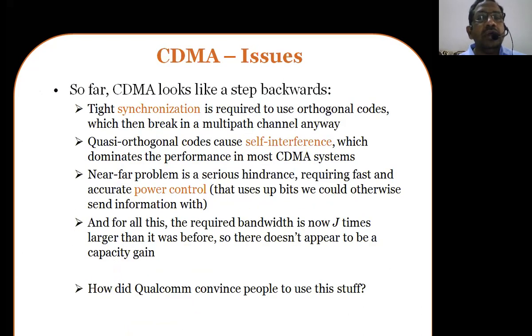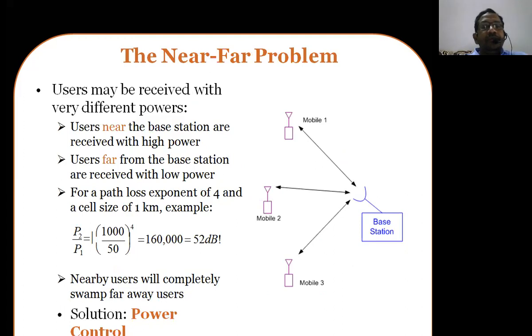Now another issue is going to be the near field regions and far field regions. Here many users may be received with different power levels. The mobiles are moving around the base station. Some users are nearer to the antenna, some users are far away from the antenna. Therefore different users receive the signals with different power levels.